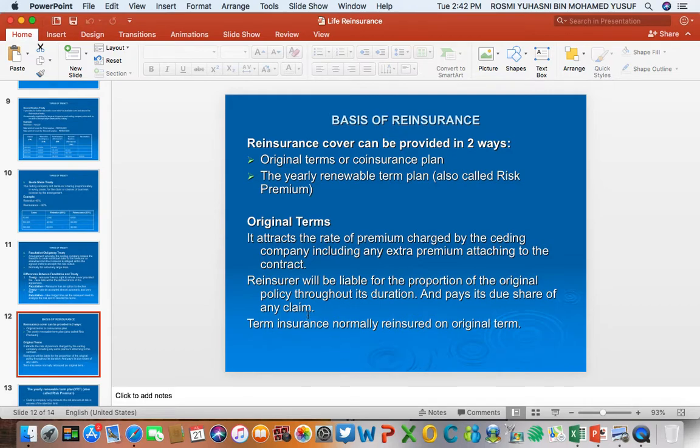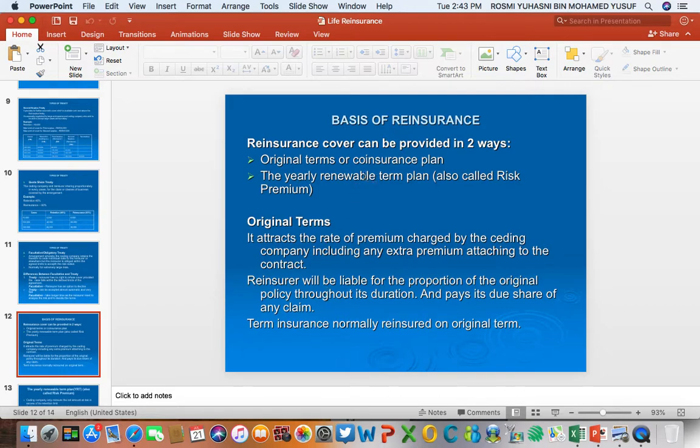So a product such as term insurance, which is a basic product, is normally reinsured using the original term basis. Why is term insurance arranged on original term? The reason is that it doesn't have a lot of cash value. Sometimes it has zero cash value, or it could have a minimum amount of cash value. That is why it is convenient to use the original terms basis of reinsurance when it comes to term insurance contracts.